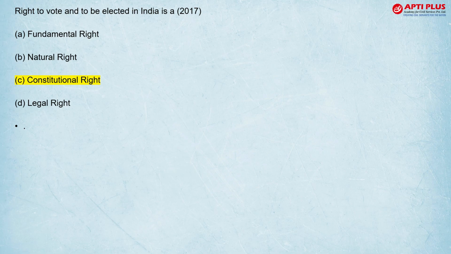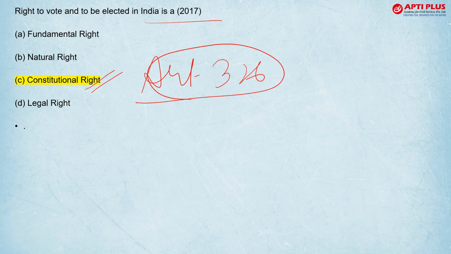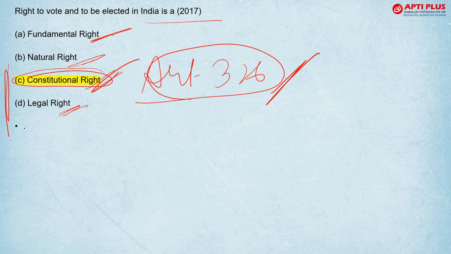Next question, right to vote and to be elected in India is a constitutional right. Article 326. फंडामेंटल राइट नहीं है, नेचुरल राइट नहीं है, लीगल राइट है. लीगल होने के साथ साथ it is also a constitutional right. तो it was a disputed question but UPSC gave answer constitutional right because constitution के आर्टिकल में mention है.